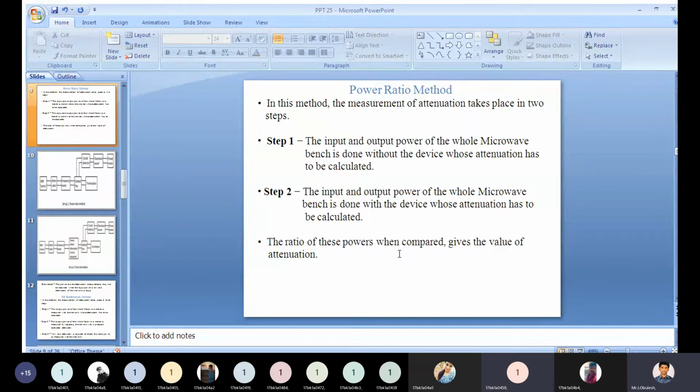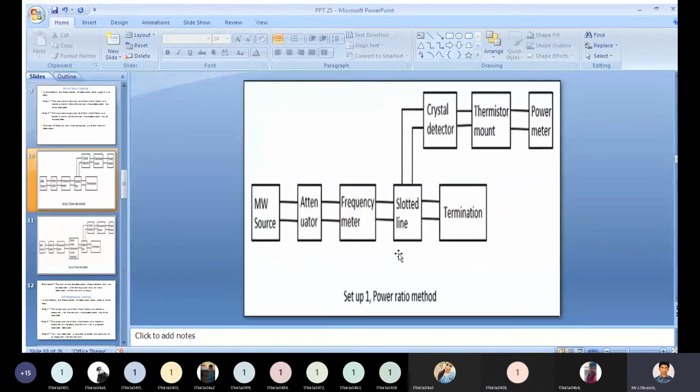So we discussed the power ratio method. In this we have two steps, right? Step 1 is without the device whose attenuation has to be calculated. This is the diagram. In this, we don't have the device whose attenuation is to be measured. This is the power ratio method, step 1.